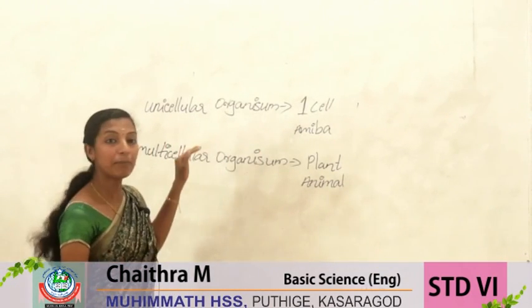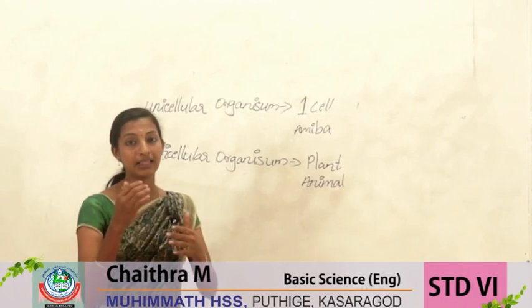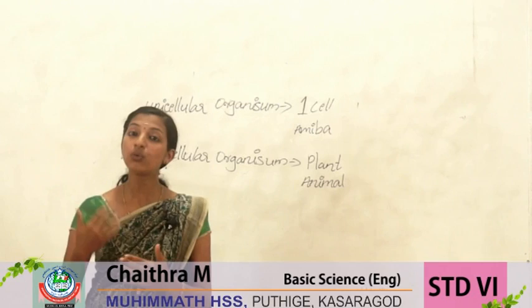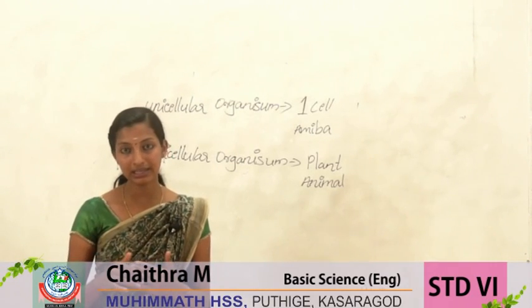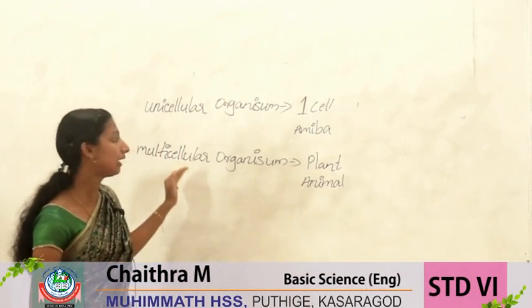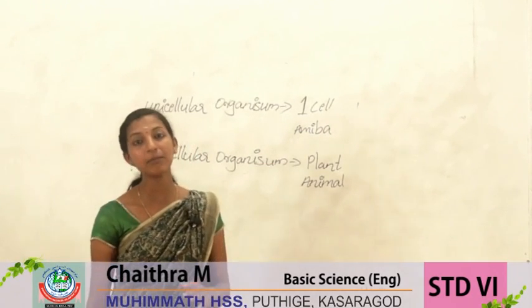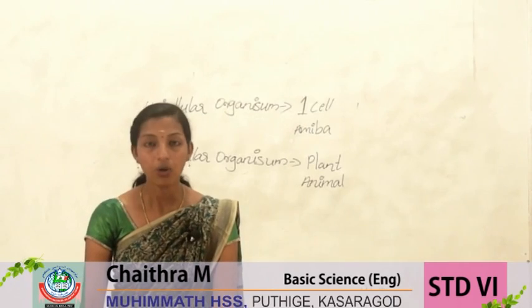And multicellular organism means the organism with more than one cell in its body. Plants, animals, humans are examples for multicellular organism.